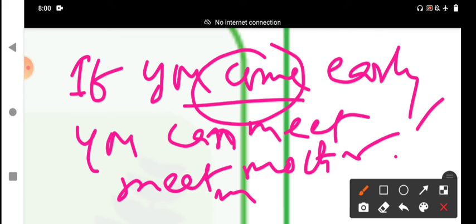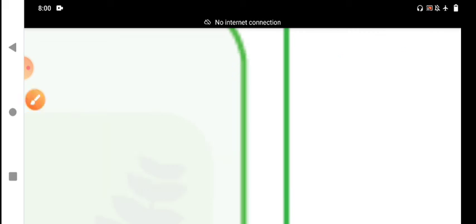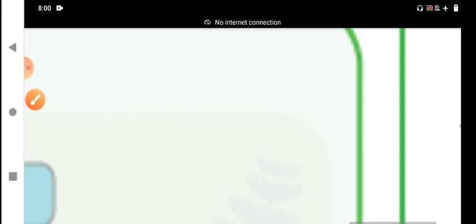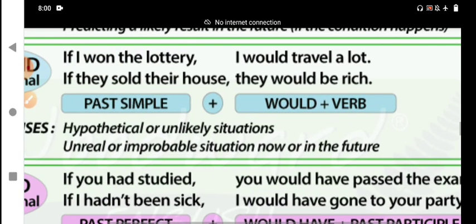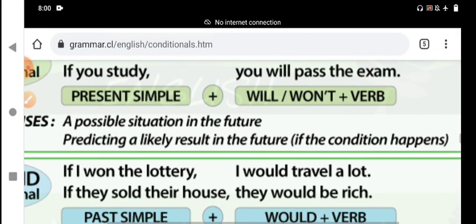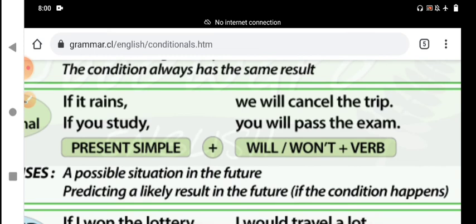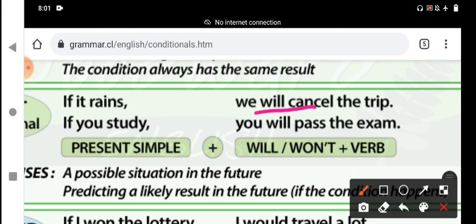Based on that, we change the modal verb will, shall, can, may also, my dear students. That's why all the students should understand the first condition.